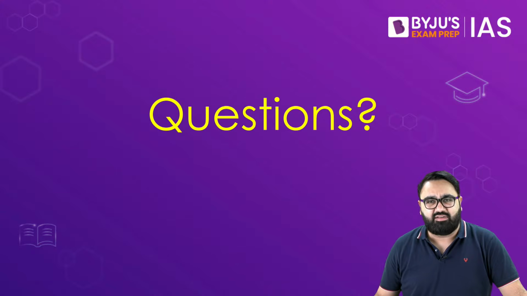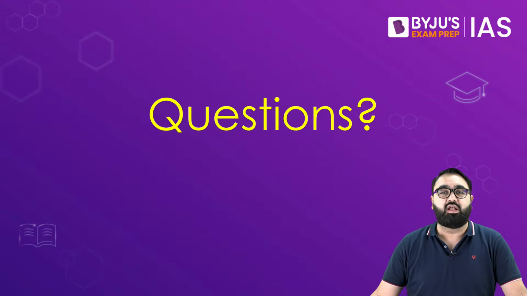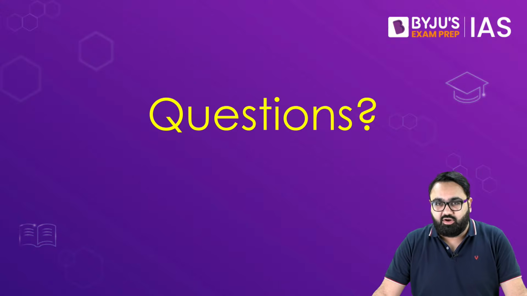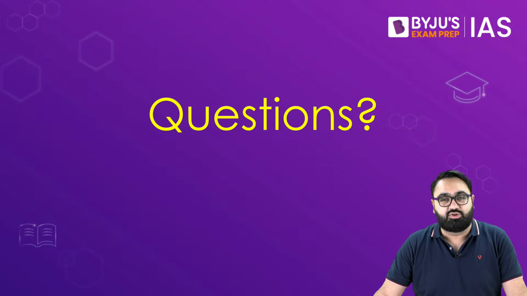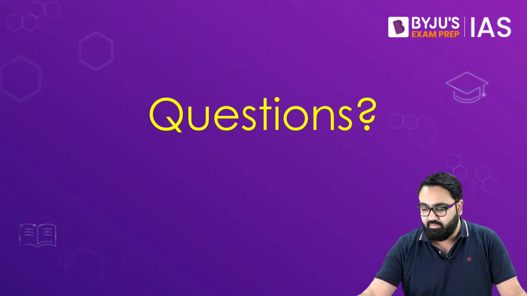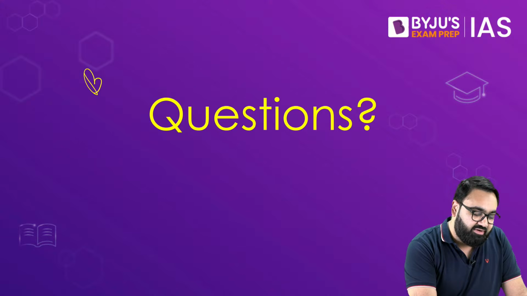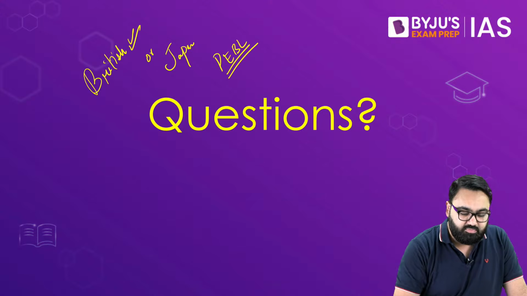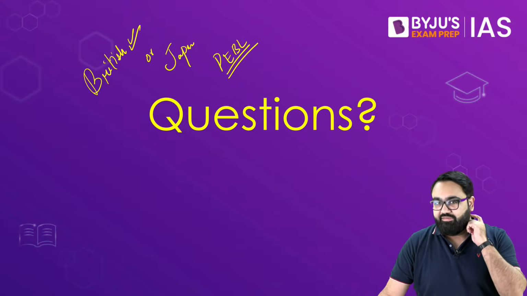Before I take your questions, a very quick clarification. Yesterday, we took a class on the sources of the Indian Constitution, where we discussed what are the different features of the Indian Constitution that were taken from various constitutions across the world. One of the points that I discussed in that class was that the procedure established by law has been taken from British Constitution. Now, there were a lot of comments over whether it is taken from the British Constitution or Japanese Constitution. That is procedure established by law. Now, let me quickly clarify here.